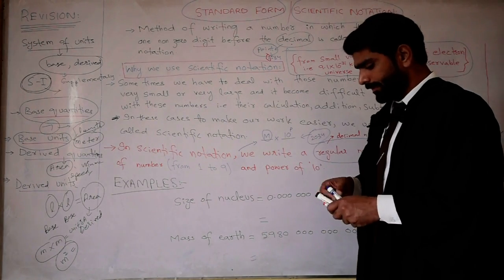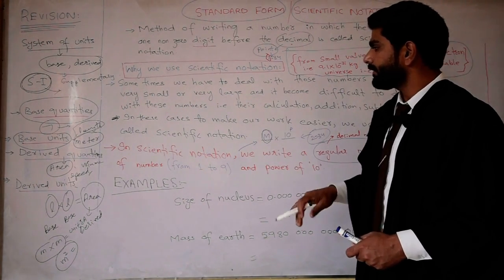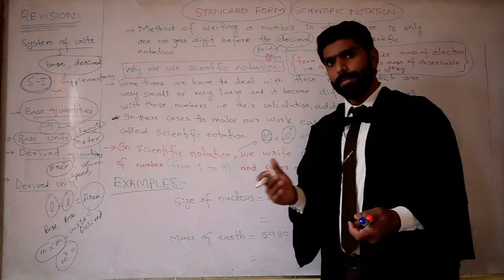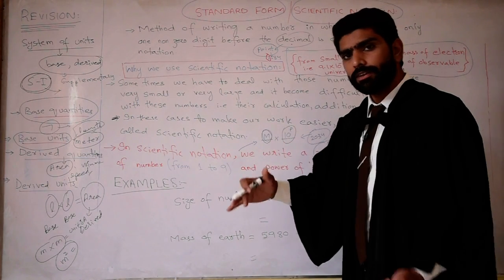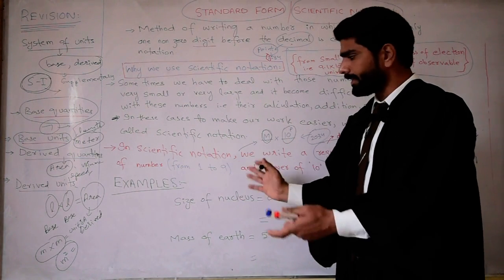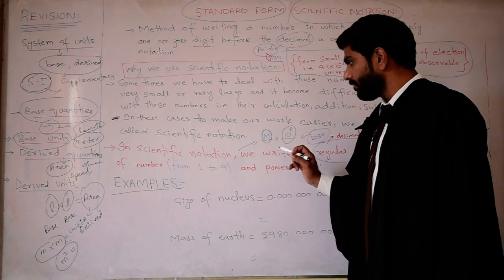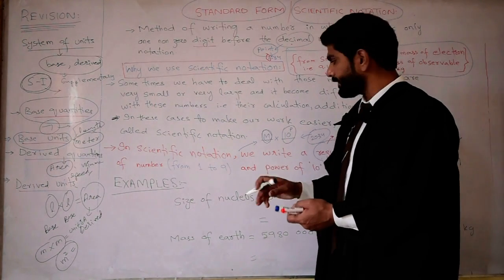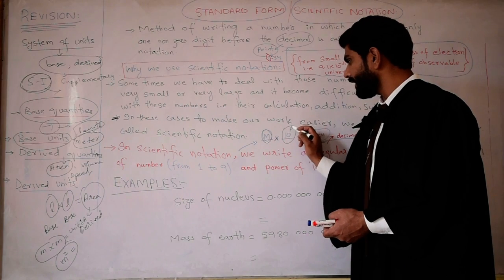So we can write the regular number as a product of two things. One is m, the number whose decimal is after the first non-zero digit. We will study later how to write these numbers. It is multiplied by 10 power p.